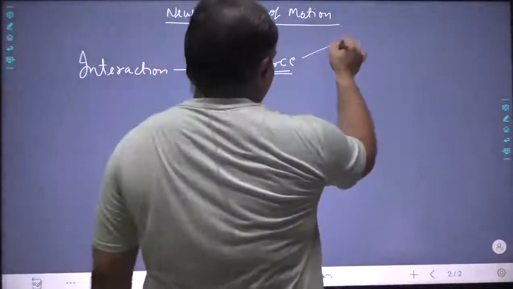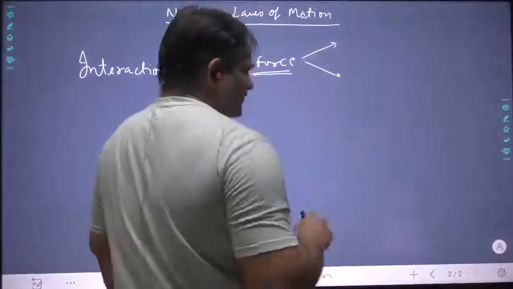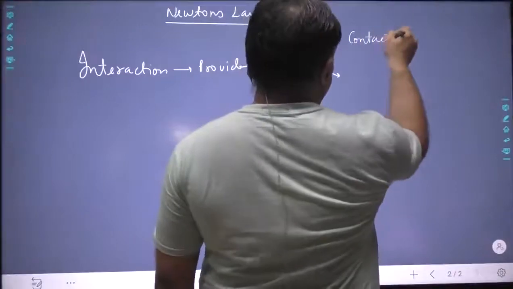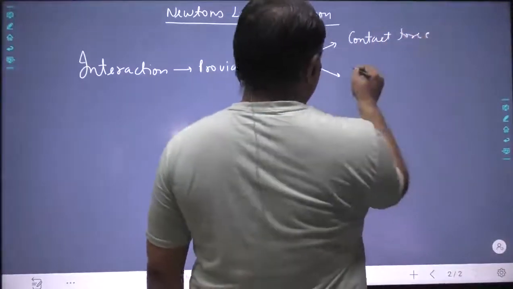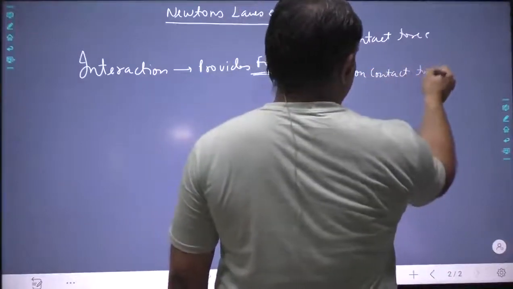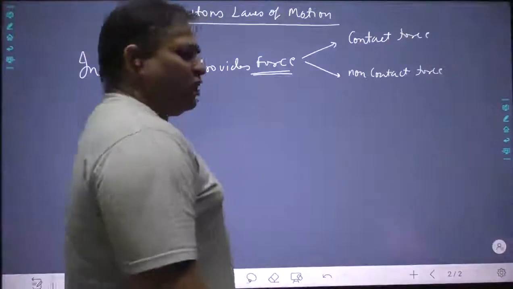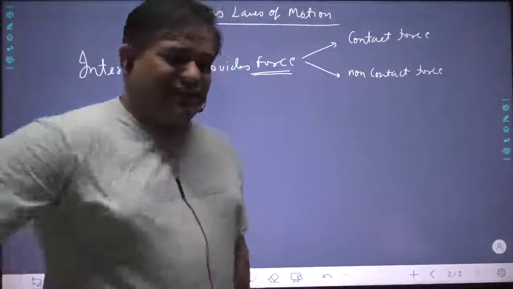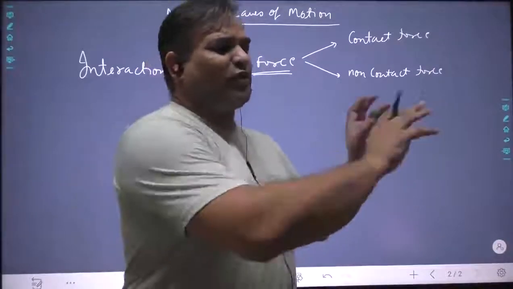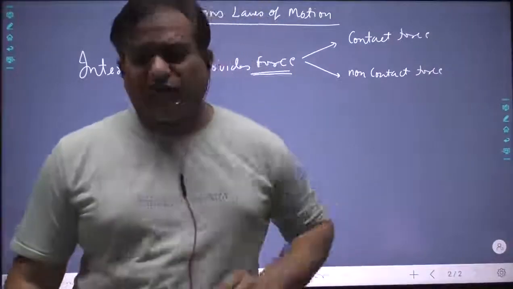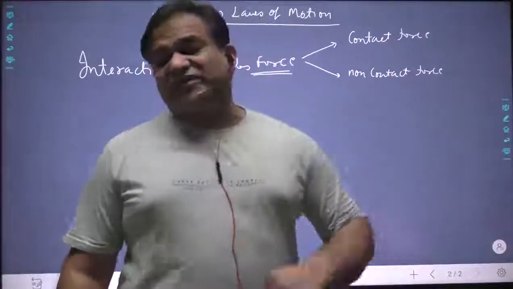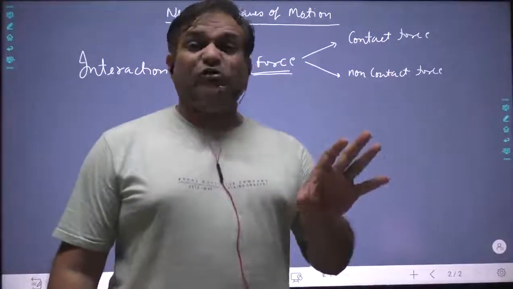The forces can be of two kinds: one is contact force, the other is non-contact force. Generally, the forces we see in day-to-day life are contact forces, like pushing a body. Contact forces are those forces which cannot be applied to another body without contact.